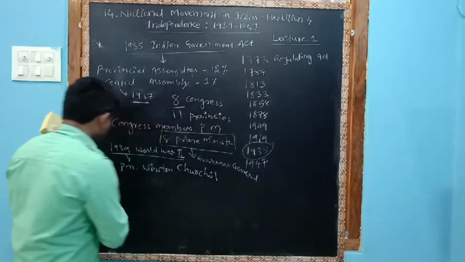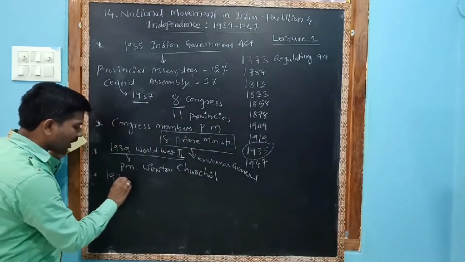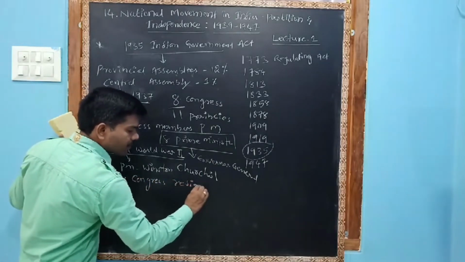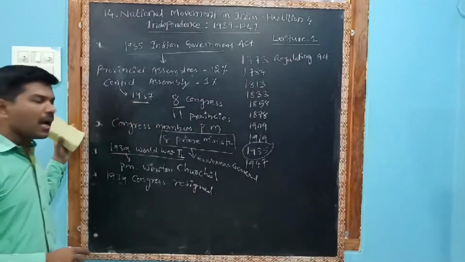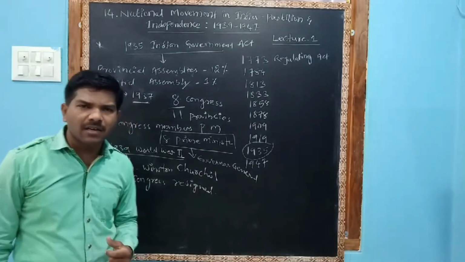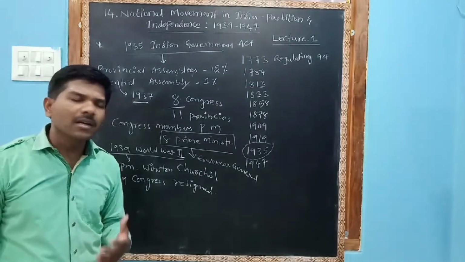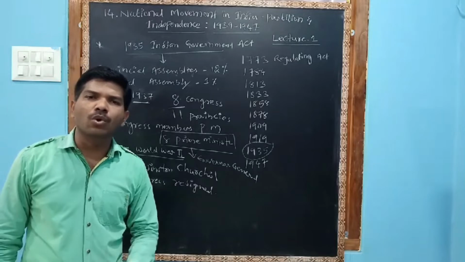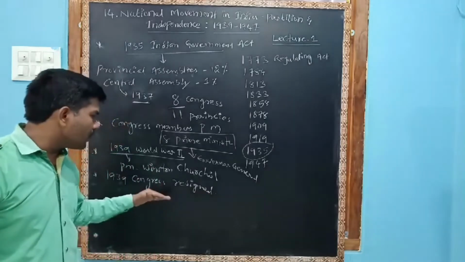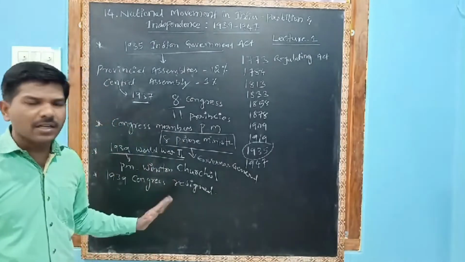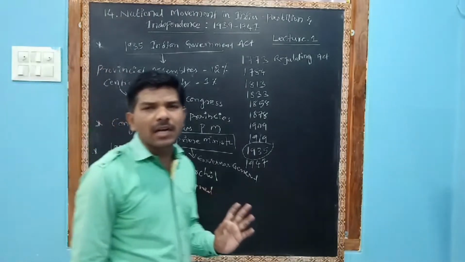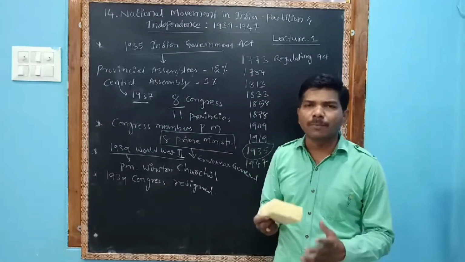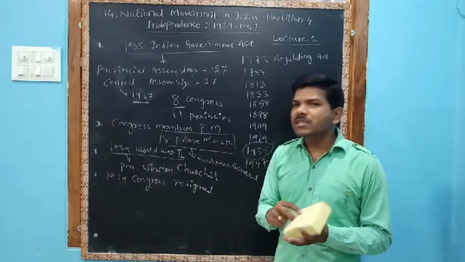So suddenly, in 1939, the Congress people resigned. They may ask you in the examination why Congress resigned. Congress resigned in 1939 because, without consultation of Indians, the British announced that India was also going to participate in World War II. Because of that, they resigned in 1939. Meanwhile, the British were urging India to support Britain in the world war.